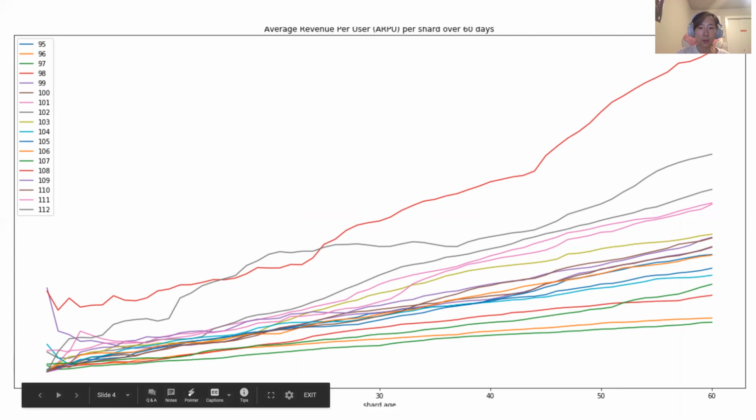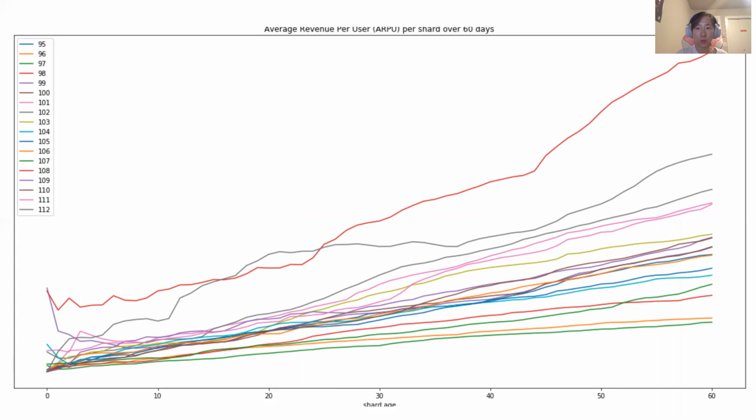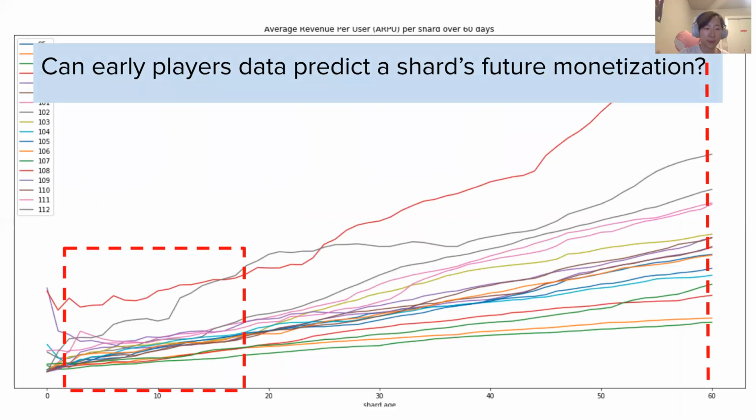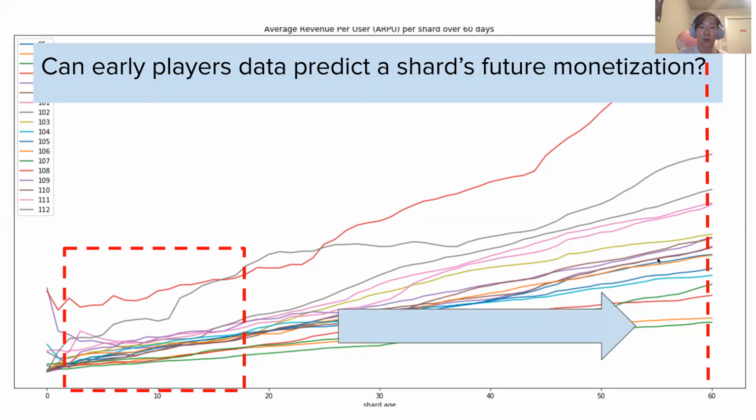So the company is interested in predicting a shard's future monetization so that they can monitor shard performance and take early actions on those low-performing shards. So I built a random forest model that predicts the performance of a shard at week 8 from its performance at week 2.